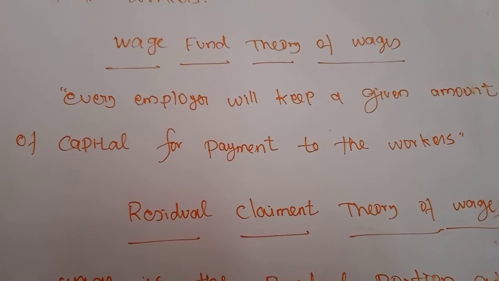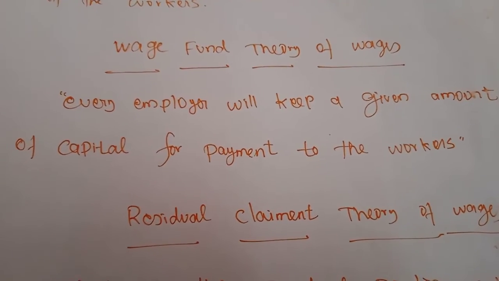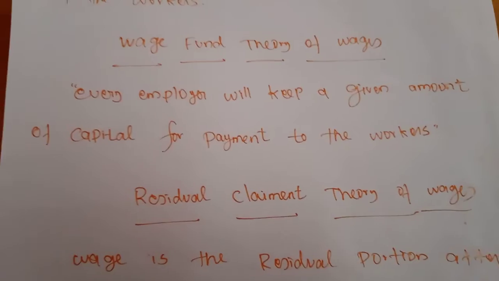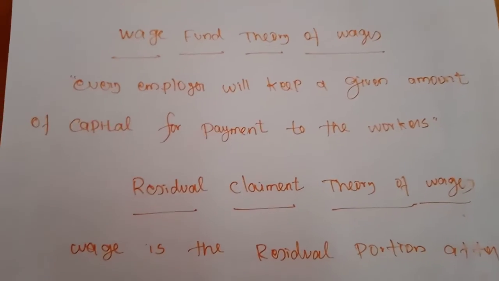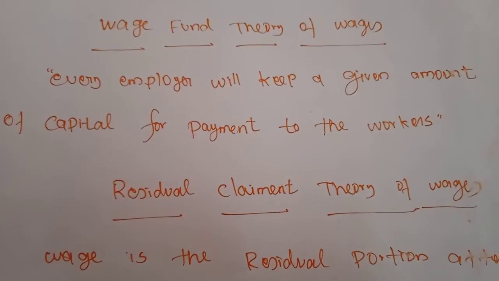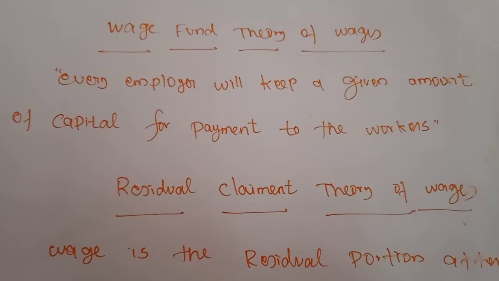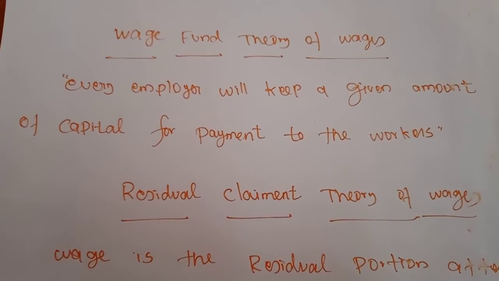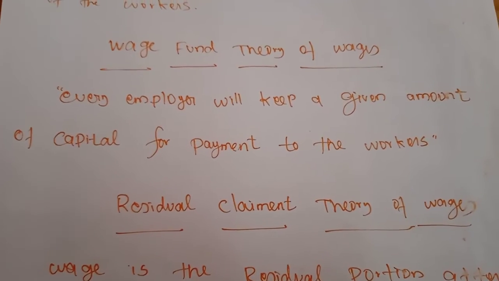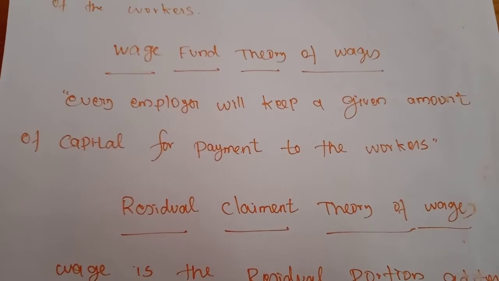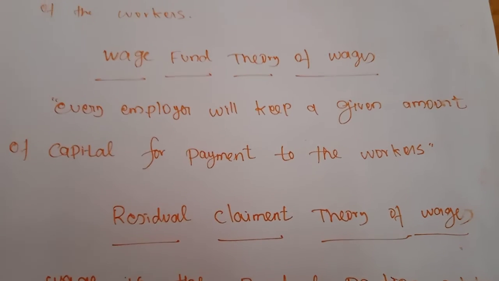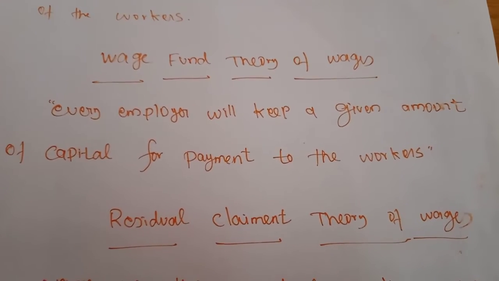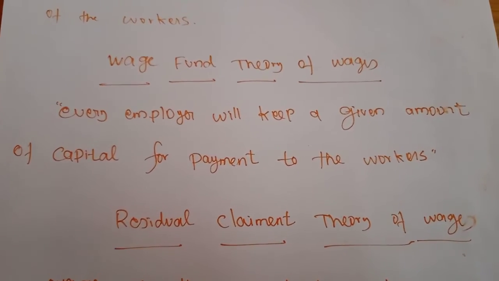Next, it ignores the role of trade unions. Normally this wage fund theory does not explain trade unions. If a number of laborers exist in our nation, trade unions will also be created. The trade union will bargain with the employer to increase the wage rate, but the theory does not explain this.